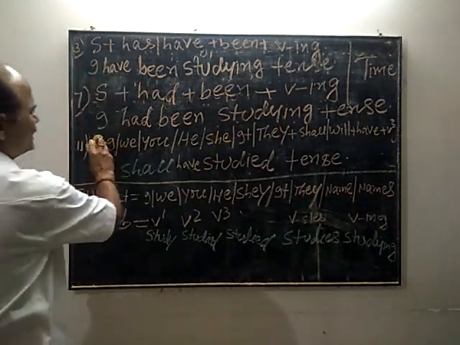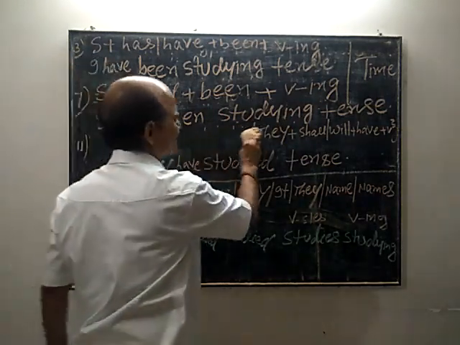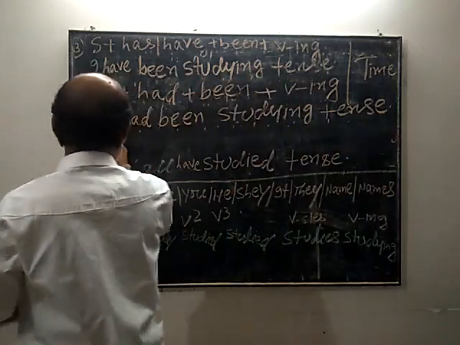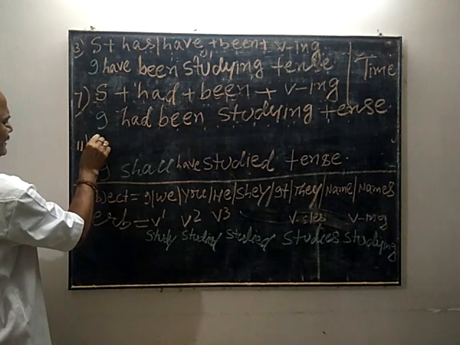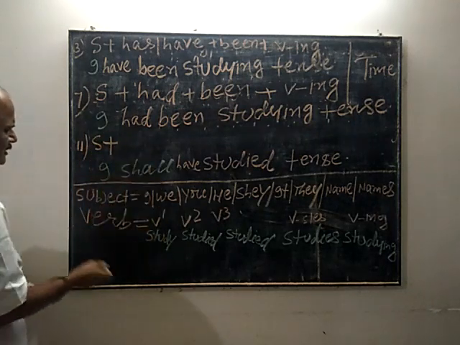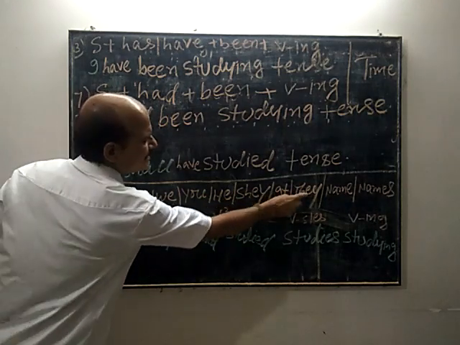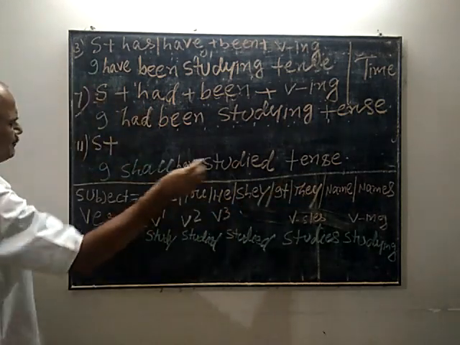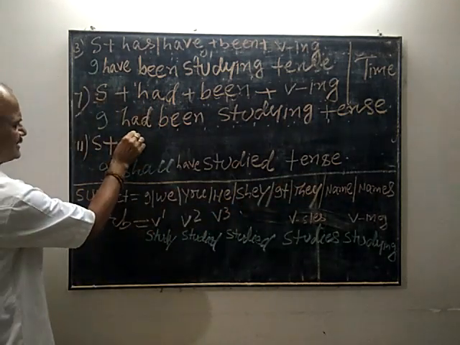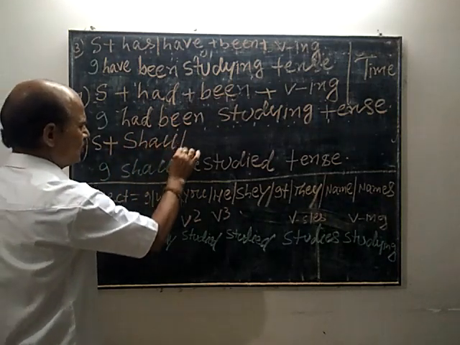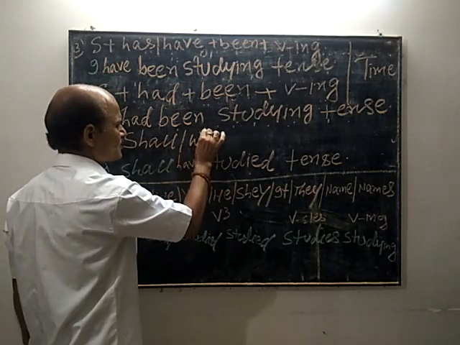Let us now see the future perfect continuous. In future perfect continuous, subject, you know, subject stands for I, we, you, he, she, it, they. Okay, names. Subject plus shall, either shall or will.